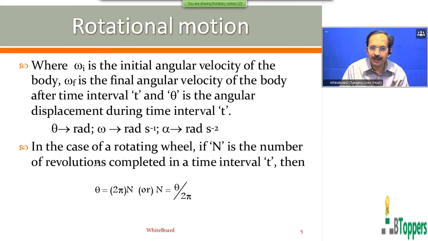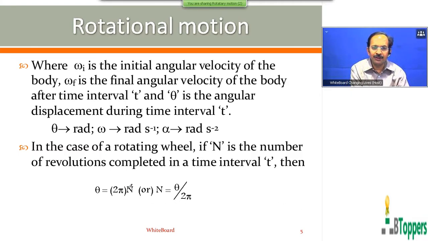In some of the problems, you may be asked to find the number of revolutions completed by a wheel performing pure rotational motion with constant angular acceleration in a given time interval T. So in that case, you have to find the angular displacement theta. For each one revolution completed by a rotating wheel which performs pure rotational motion about a fixed axis, angular displacement theta can be taken as 2 pi radian.